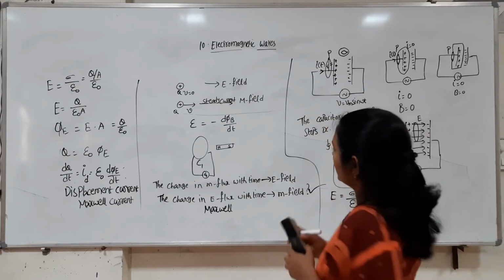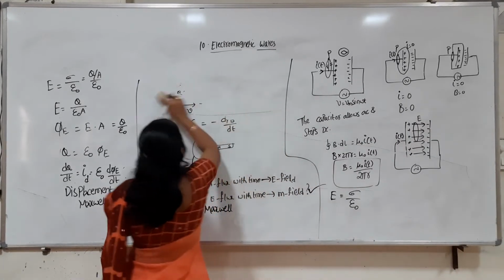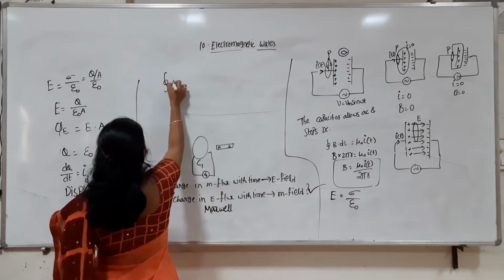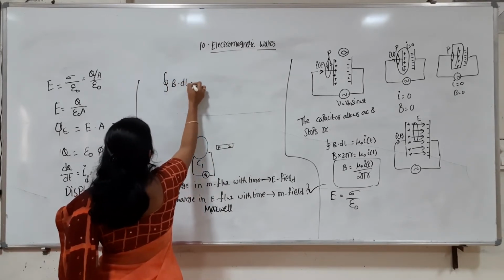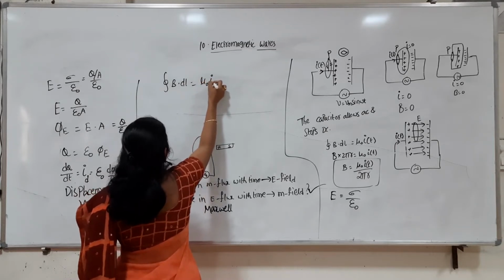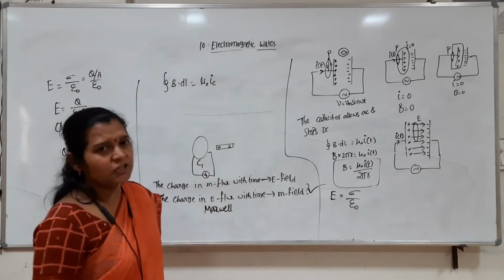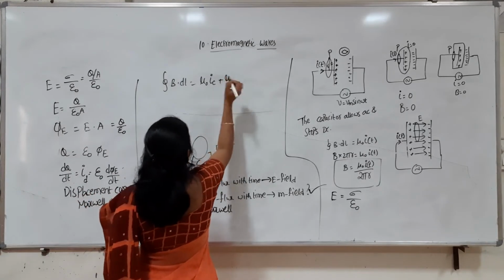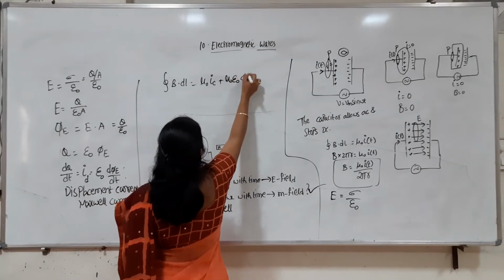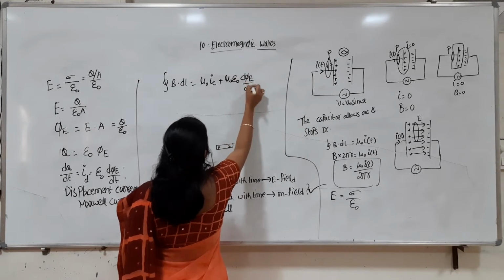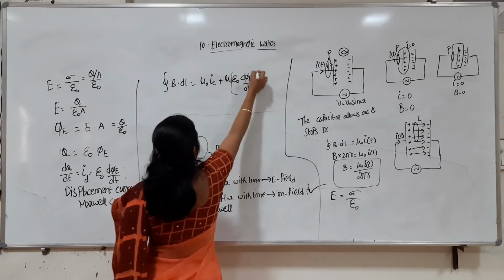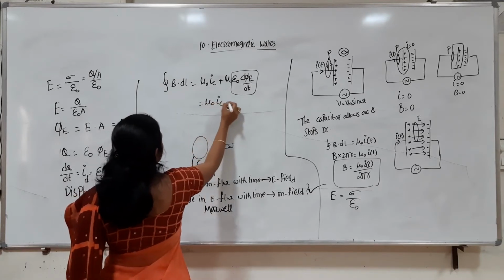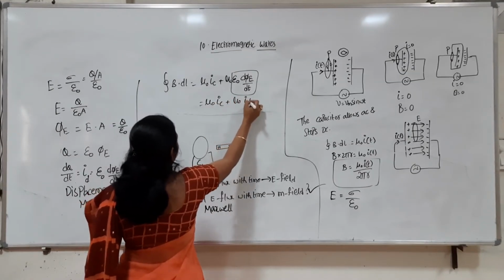So the Ampere circuital law is given by, what is that? The closed line integral of B bar dot dl is equal to mu naught I_C. What is I_C? The conduction current in a conductor, plus mu naught epsilon naught d phi_E by dt. So this epsilon naught d phi_E by dt is called displacement current. So mu naught I_C plus mu naught I_D.